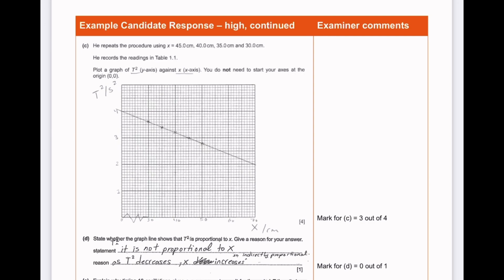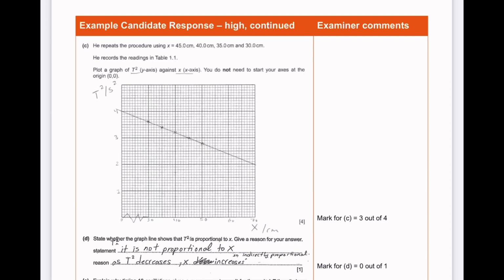Plot a graph of t squared against x. You do not need to start your axis at the origin 0, 0. So we've been told that t squared is the y-axis. That's exactly what the student did. She wrote t squared and second squared on the y-axis. And for the x-axis, we've been told it is x, and that's what the candidate did, x and centimeter. When you're writing down the heading for your axis, please mention the SI unit. It is very important. And she then used her markings and completed a graph.